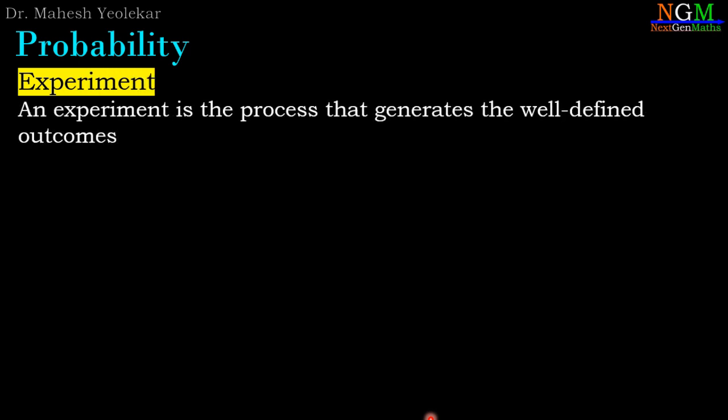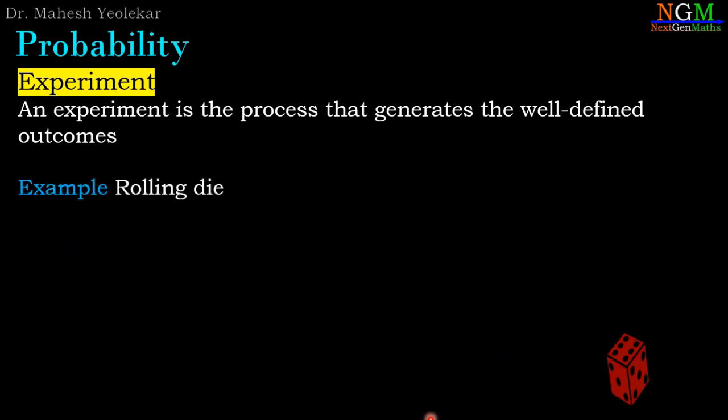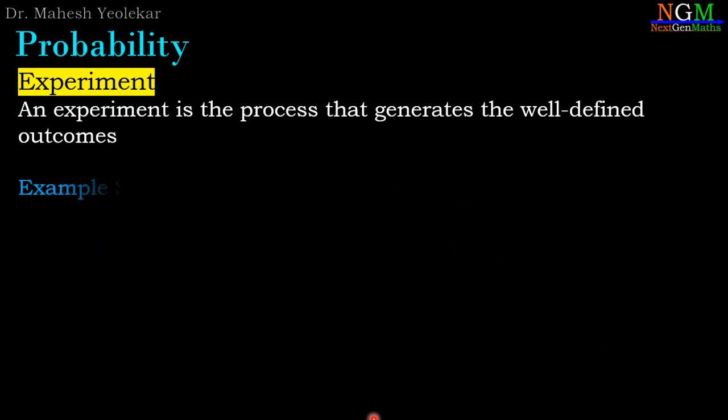An experiment is the process that generates well-defined outcomes. Example, tossing a coin. If we toss the coin, then the well-defined outcomes are head and tail. Therefore, the process of tossing a coin is considered an experiment. Rolling a die. If we roll the die, then the outcomes are predefined, which is 1 to 6. Therefore, the process of rolling the die is an experiment.